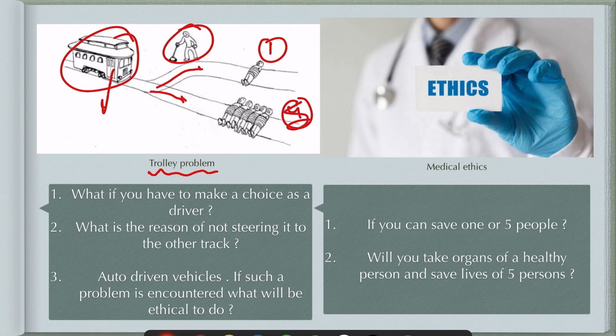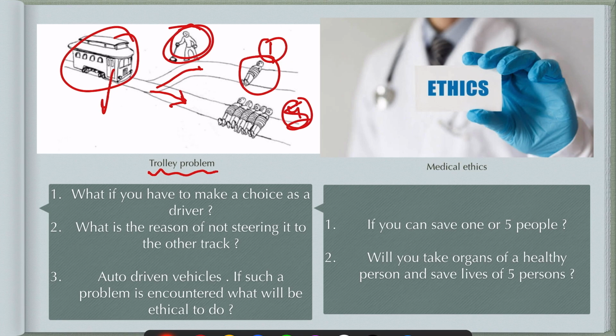If we say that we will change the track because it will lead to fewer lives being lost, this is good reasoning. So basically you are saying that the quantity of good is the right thing to do. If something you are doing leads to less damage, then it is a good thing.